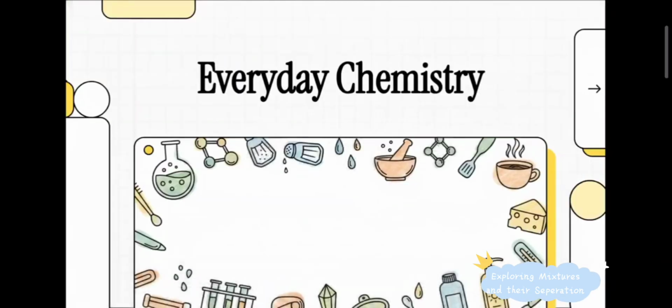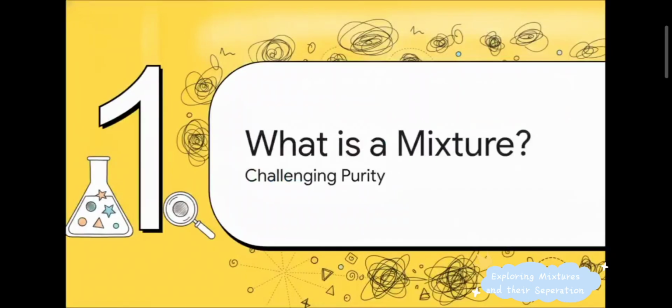Jump right into this explainer. Today, we're going to completely dismantle the chemistry of everyday life. We'll be looking at everything from your kitchen counter right up to massive industrial laboratories. We usually look at the stuff around us and assume, oh, that's just one simple substance. But the reality, we are constantly surrounded by these incredibly complex, perfectly balanced chemical mixtures just waiting to be explored. Let's get into it.